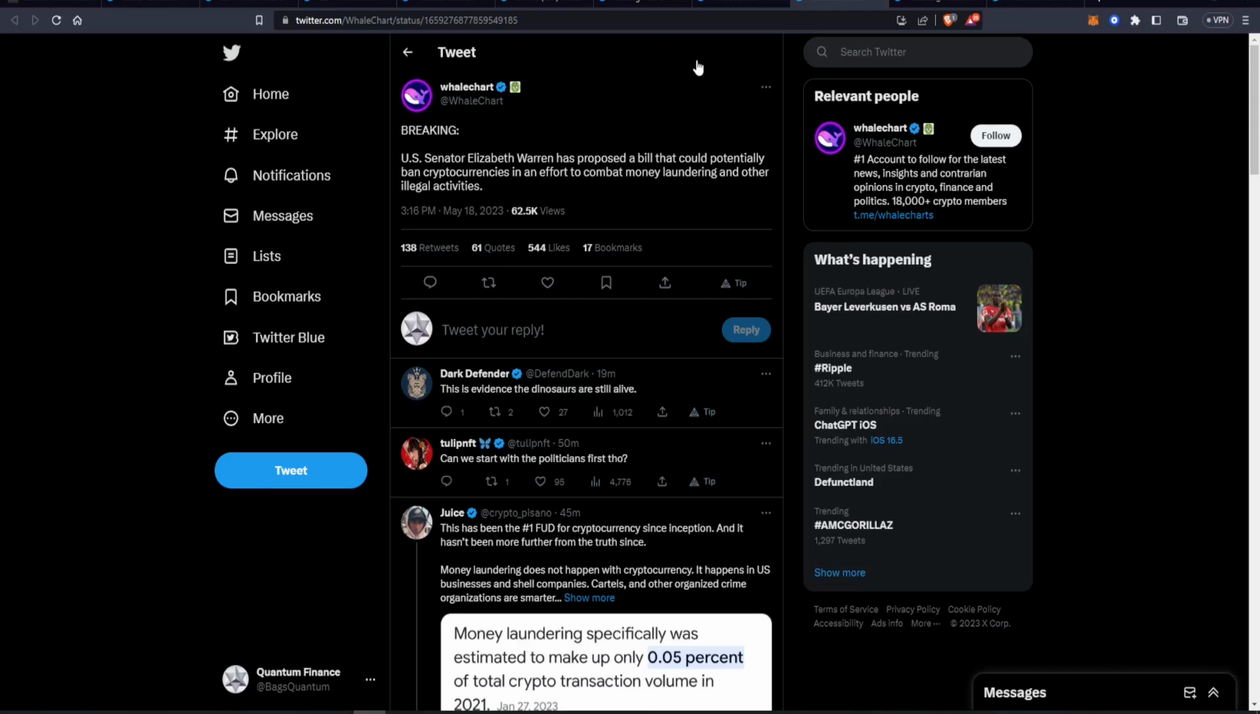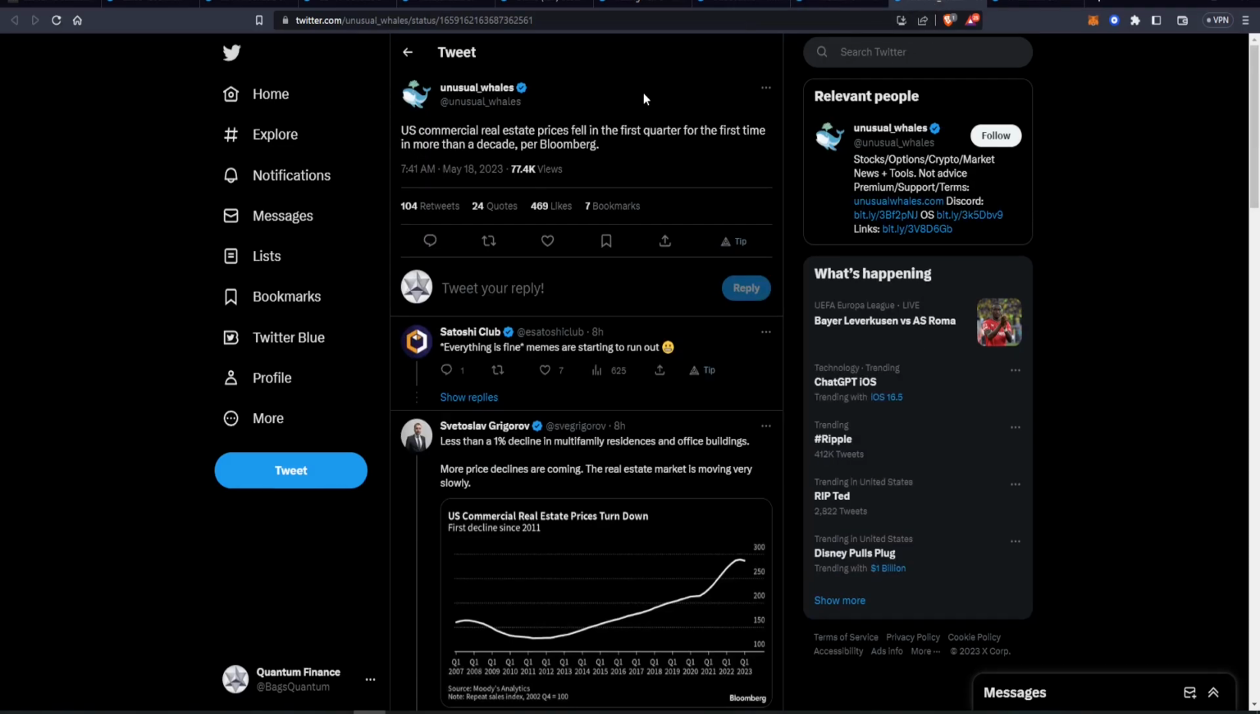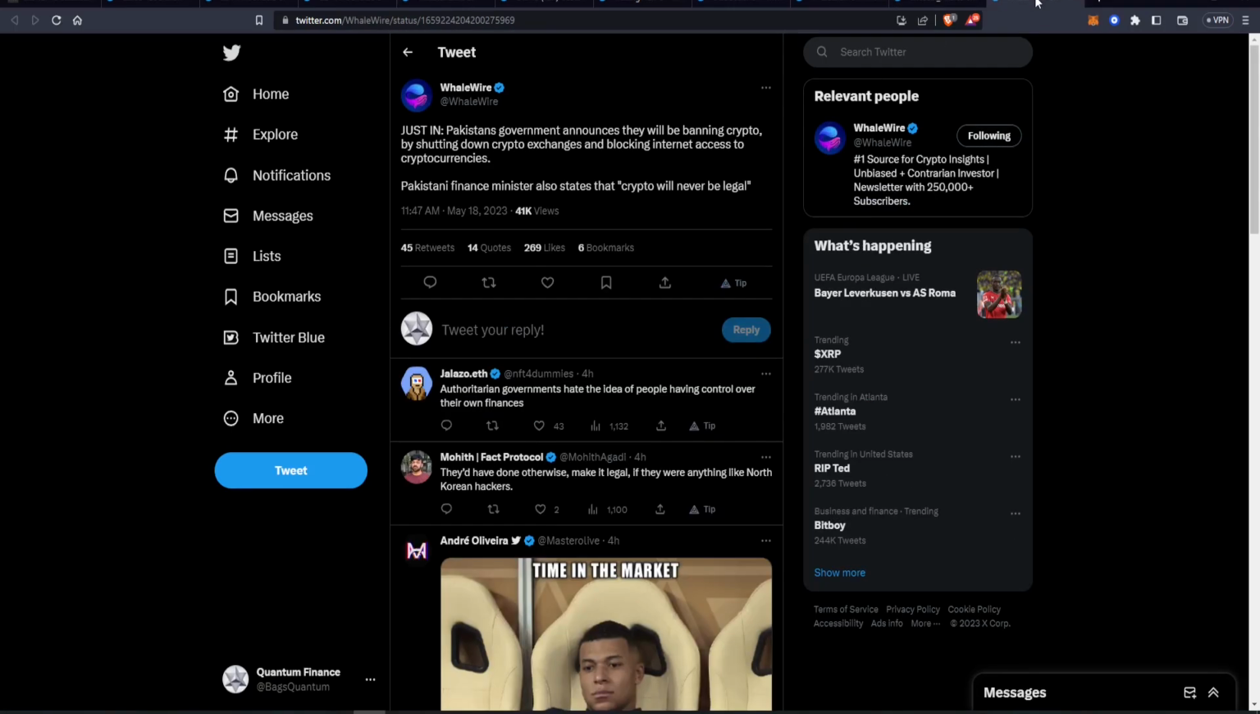We also have Elizabeth Warren proposing a bill that could potentially ban cryptocurrencies in an effort to combat money laundering and other illegal activities. We have U.S. commercial real estate prices falling in the first quarter for the first time in more than a decade. And Pakistan's government did announce that they will be banning cryptocurrencies by shutting down crypto exchanges and blocking internet access to cryptocurrencies, with their finance minister saying that cryptos will never be legal.